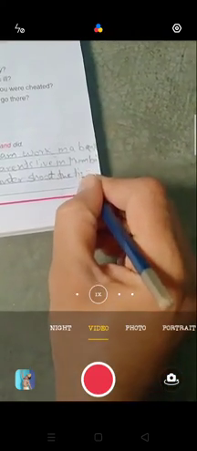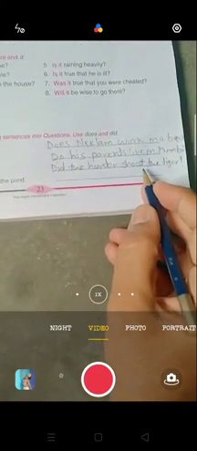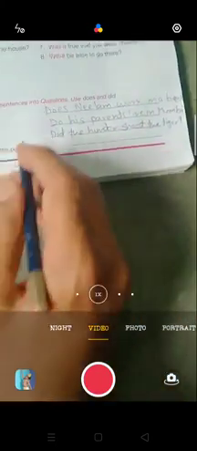Did the hunter shoot the tiger? Remember, if we have used the past form did, we don't need to use the past form of the main verb. Use the original form of the verb always. Here also we have used does, so we are not adding s or es to this verb.